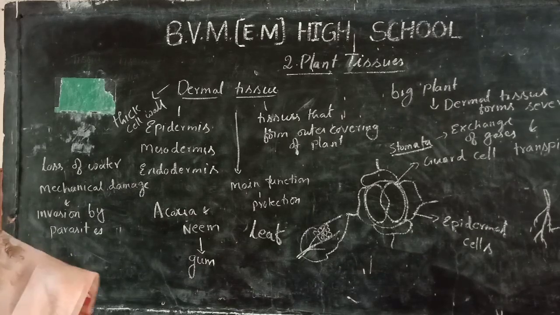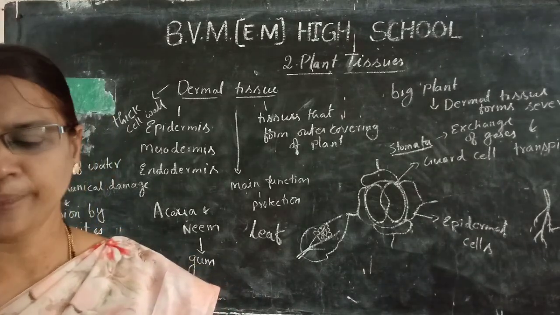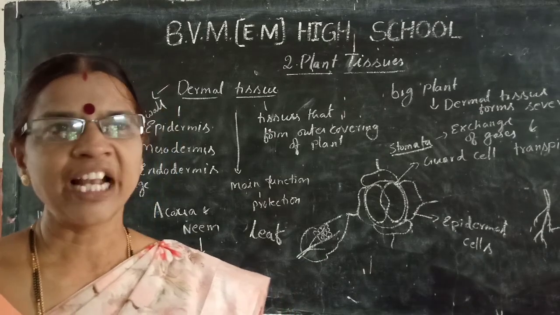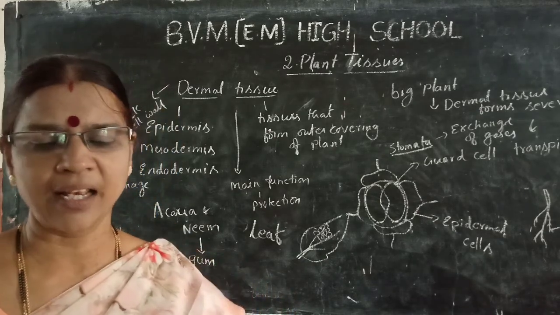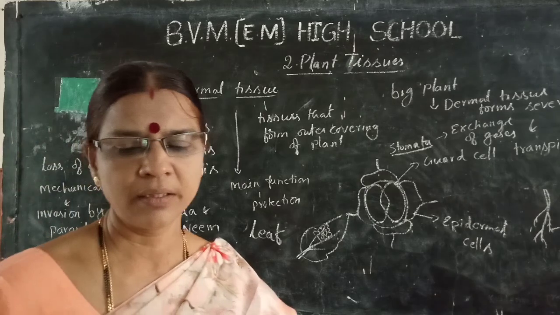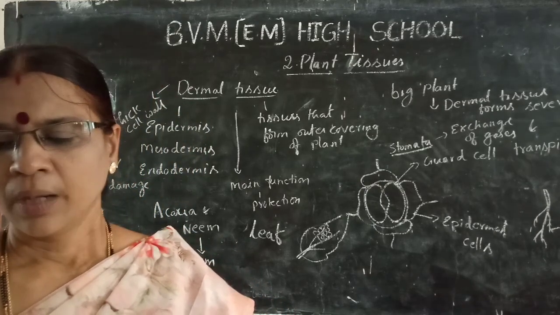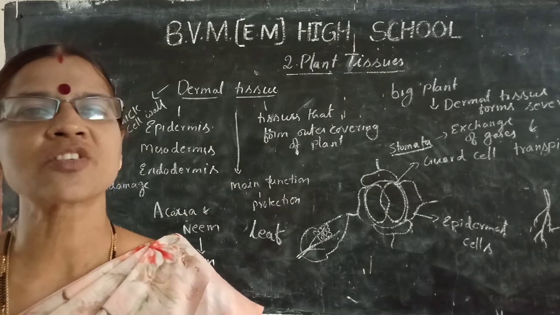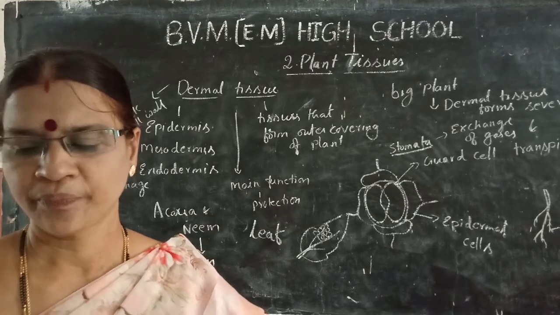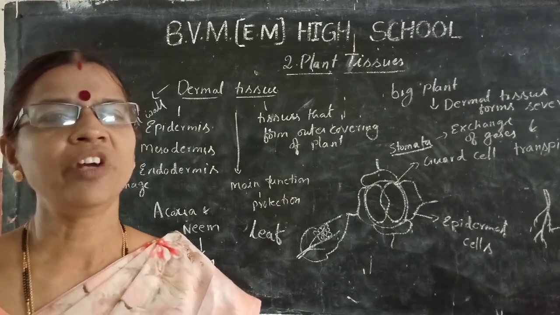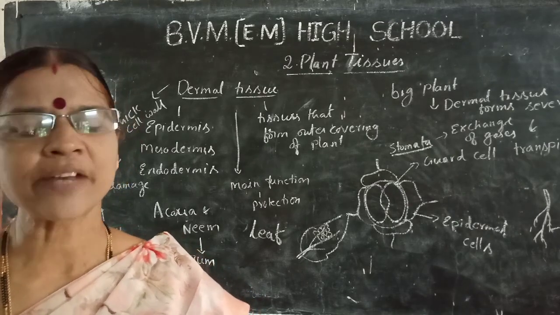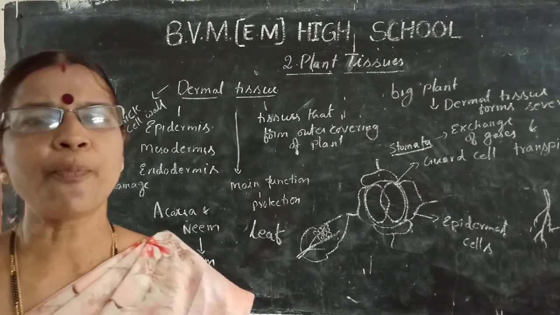Dermal tissues form the covering of a plant. The main function is protection. Protective covering of a plant is called dermal tissue. We find it on the surface of the plant and its parts.